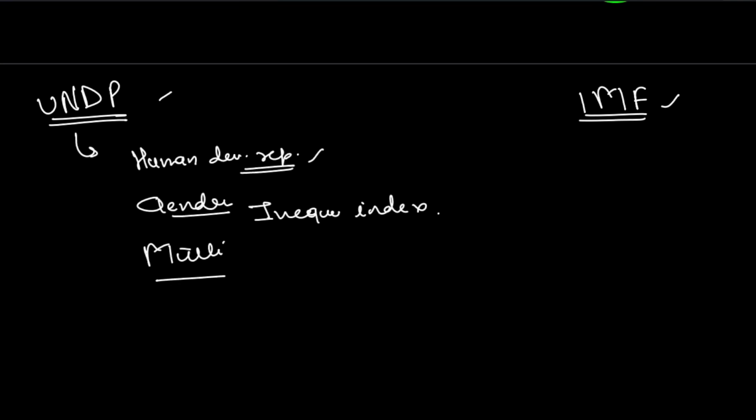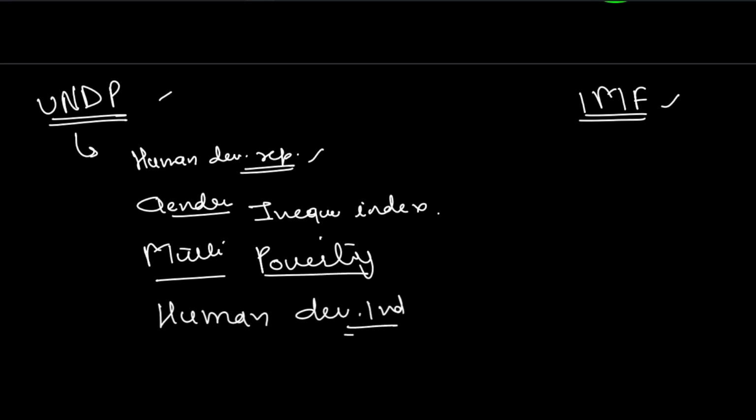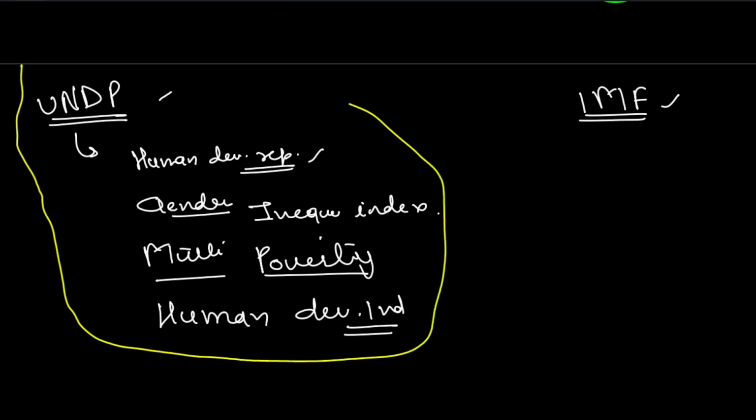Multidimensional poverty index. And lastly, it releases the human development index. Human development index. So very, very important. All the reports of UNDP are very important. They relate to human development and gender inequality, etc. So very important. Please take care of these. These are 5-star.